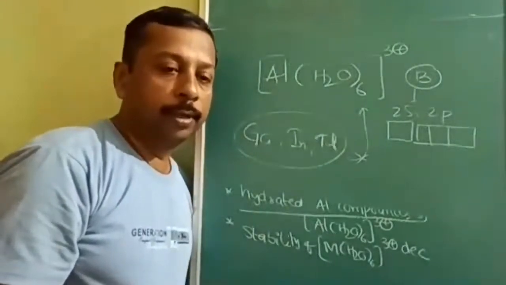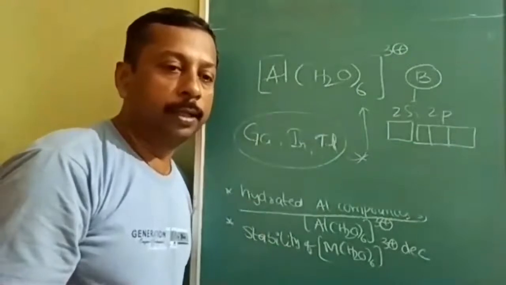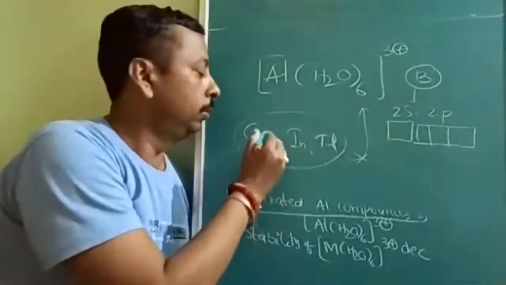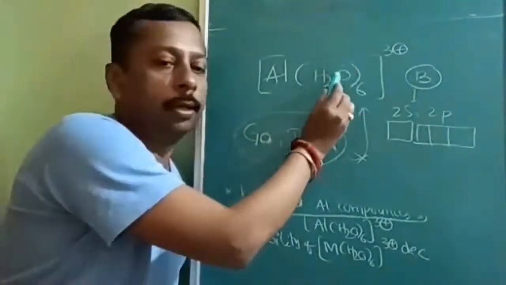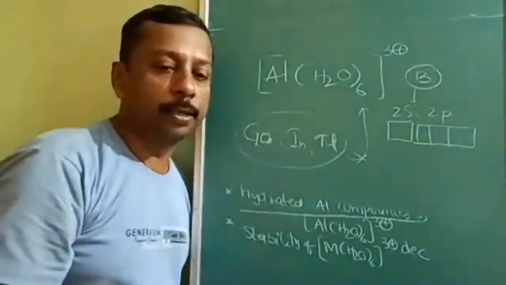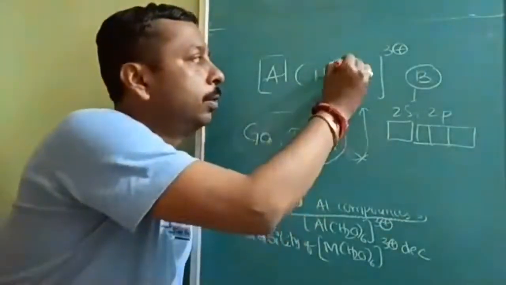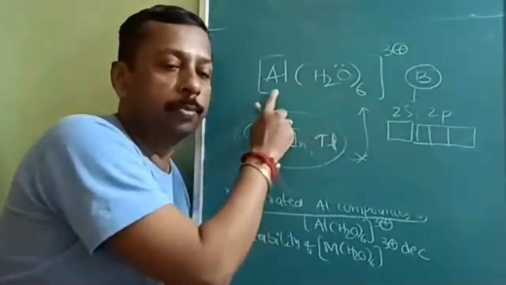Okay, one thing you can say is inert pair effect, but the most important reason is the large atomic size. Due to large atomic size, they are unable to attract the lone pair from the water molecule. Is it understood? So the attraction over the lone pair of the water molecule should be more. That is possible only when the size is small.